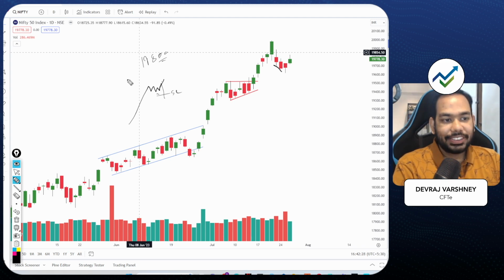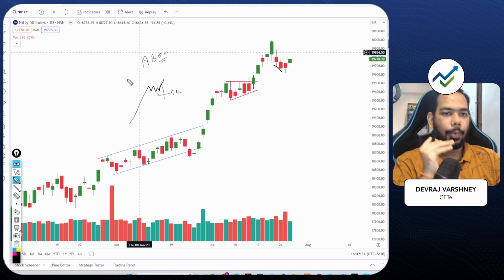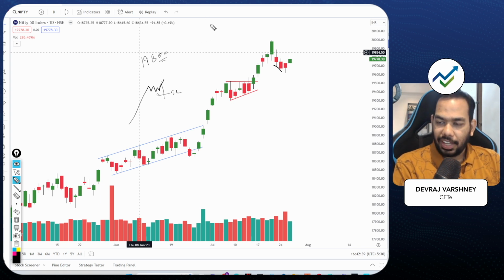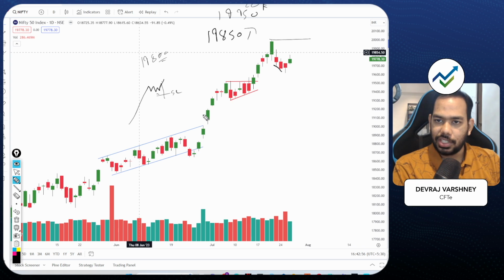So in the next trading session, if there is a very big gap up or gap down, in that case one can avoid. But if there is no big gap up or gap down, then if I see in the next trading session the market breaching the 19,850 level, then I would like to play for 19,950 and 20k. Okay, simply again the market should try to hit the previous swing high.